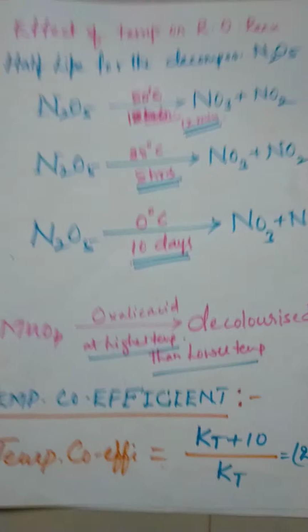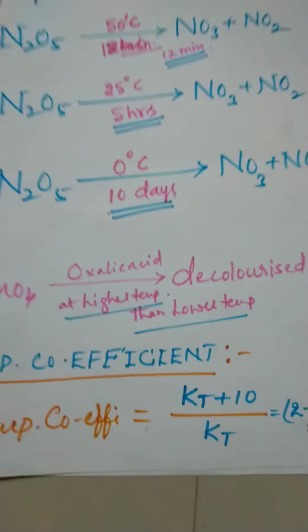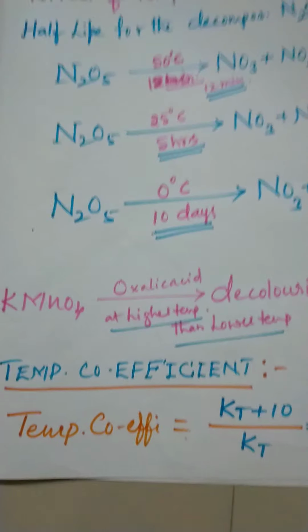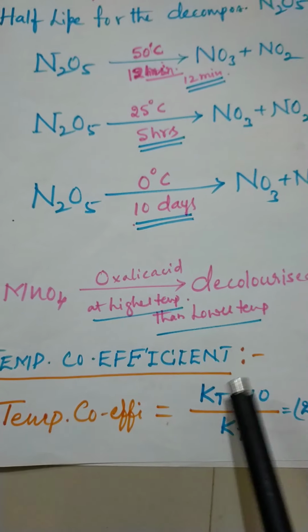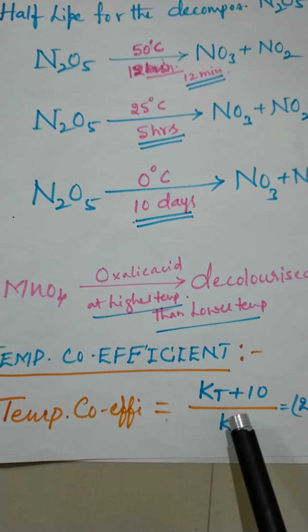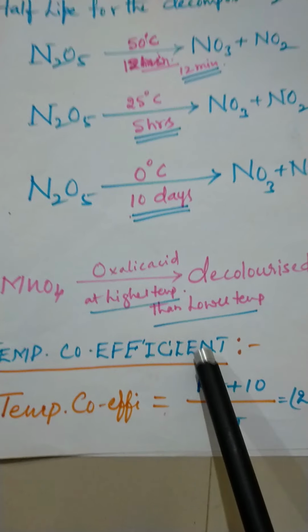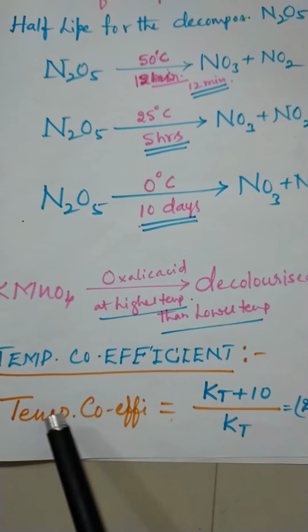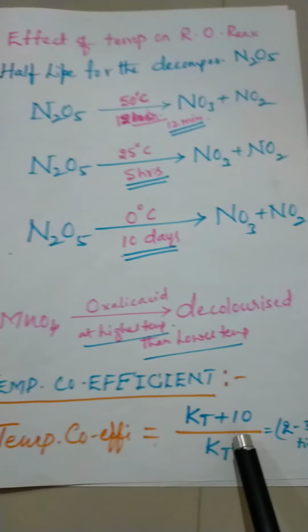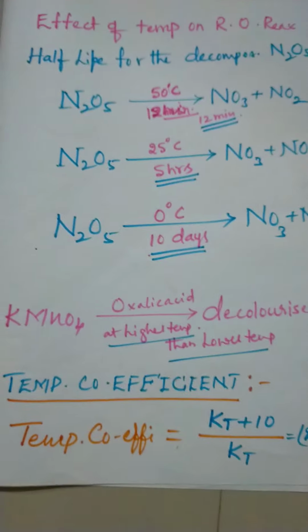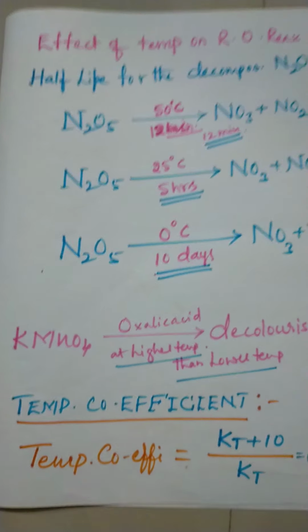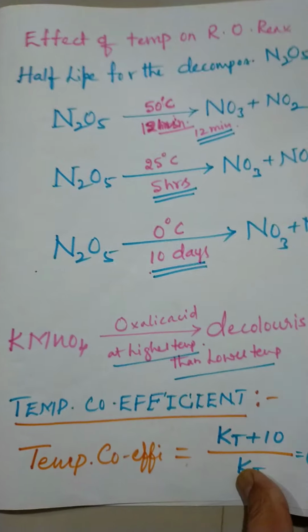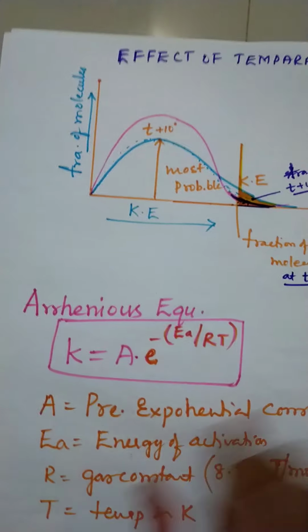So temperature coefficient is the ratio of the rate constant at the temperature raised by 10 degrees to that at the normal temperature, whatever range we take. So this is about the temperature coefficient. This concept you should remember. So this is about another general concept, the effect of temperature and the temperature coefficient.